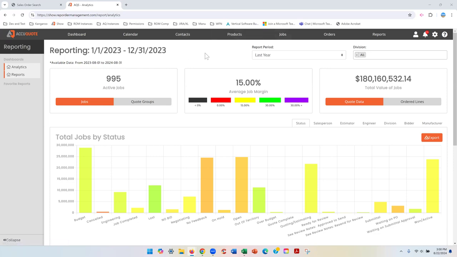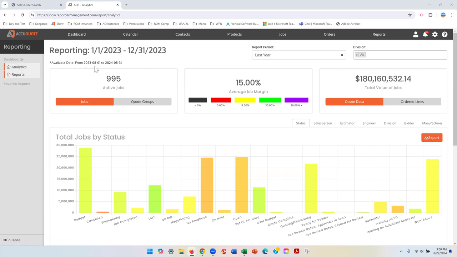Today, we're talking about tracking volume by manufacturer. So, as you can see here, I'm in AccuQuote. I'm in our analytics tab right here. We also have a full list of reports we'll cover on another day, but these are great reports from the standpoint that you can create your own reports and have them delivered to you or anyone else whenever you'd like. But back to the analytics.